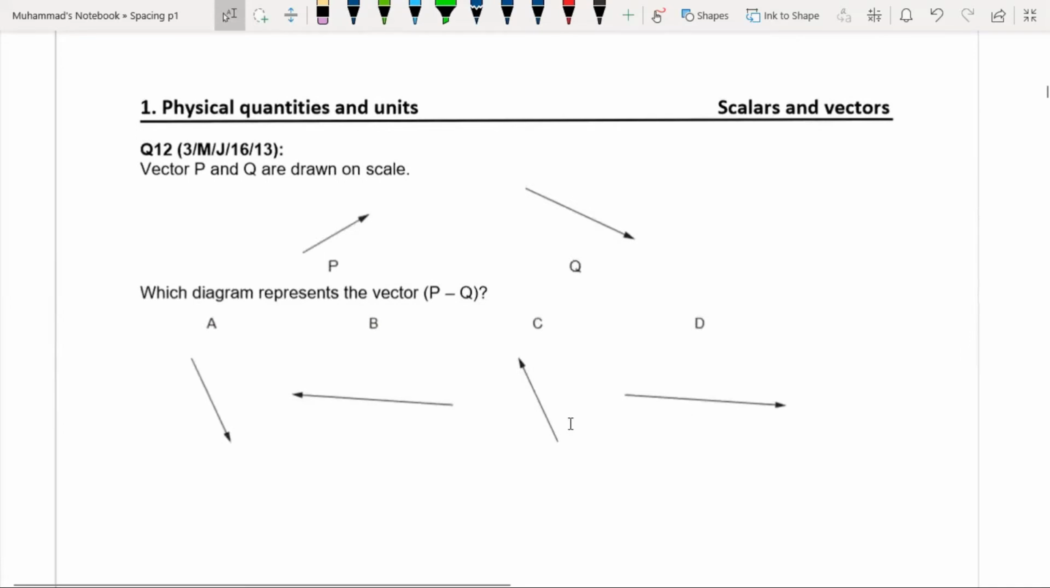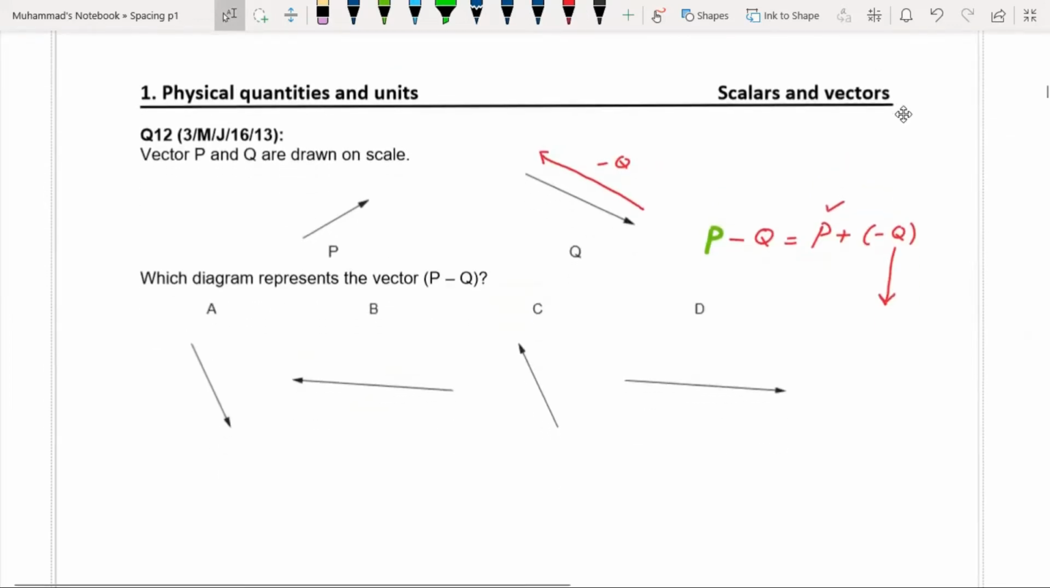In this case, you have vectors P and Q, both drawn in the question, and we have to find a vector which represents P minus Q. So this is vector subtraction, and you know that in this case you can do this P minus Q in this way. P minus Q is P plus negative Q. So you will find the negative vector of this Q.